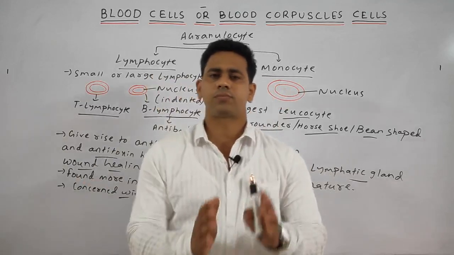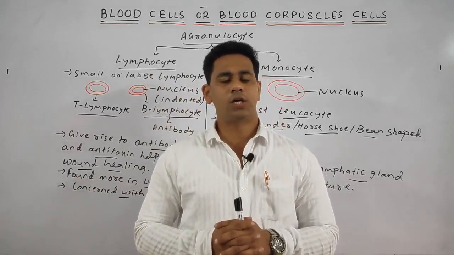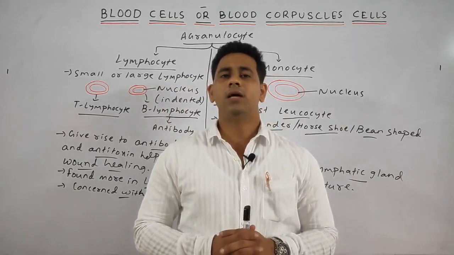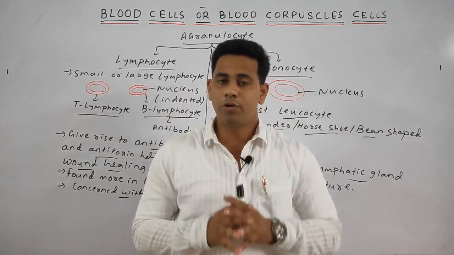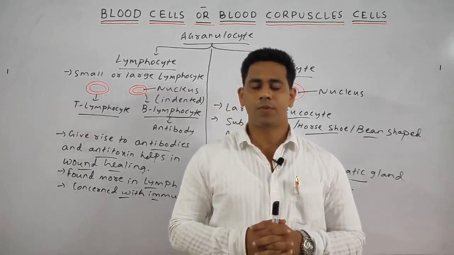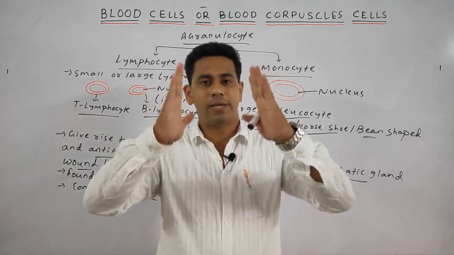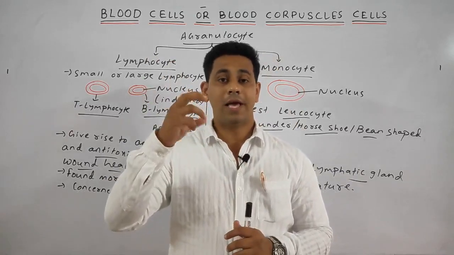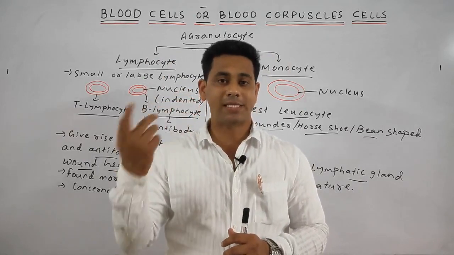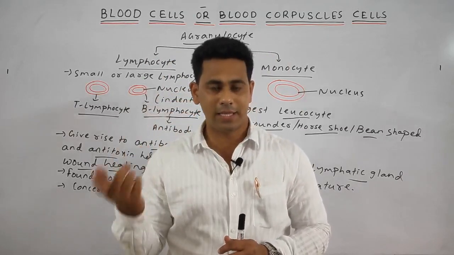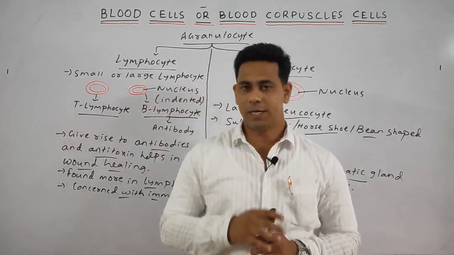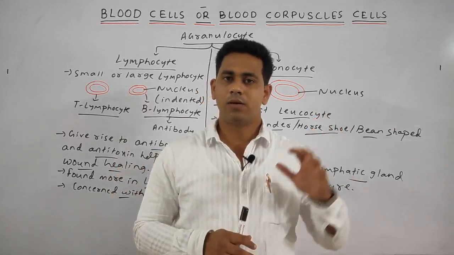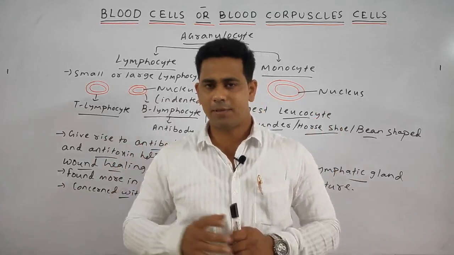Okay students. Next we discussed the RBC, which is non-nucleated, meaning the nucleus is completely absent. Its shape is biconcave. There are some exceptions: in the camel and the llama the nucleus is present. The smallest RBC is found in the musk deer, and the largest is found in amphibians.